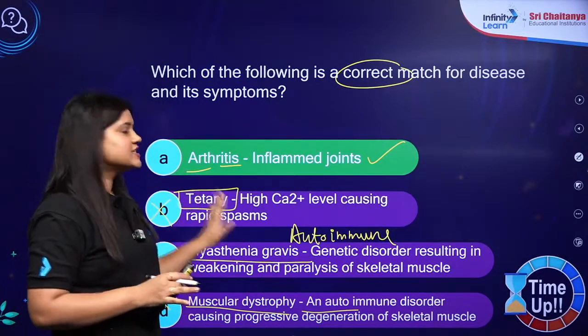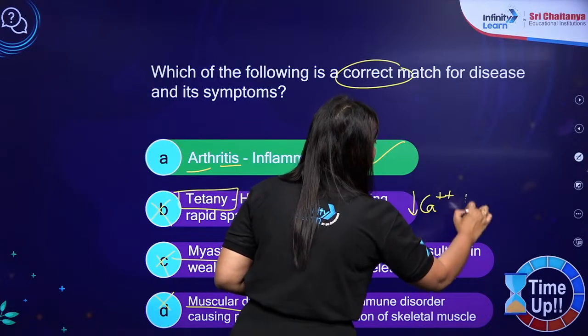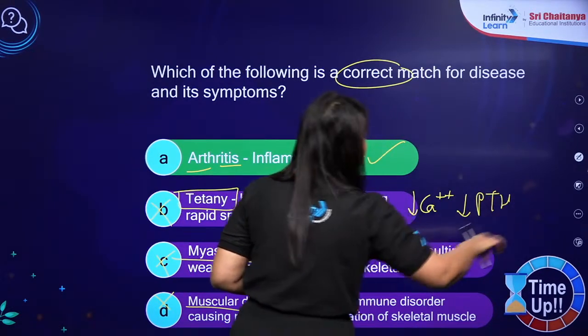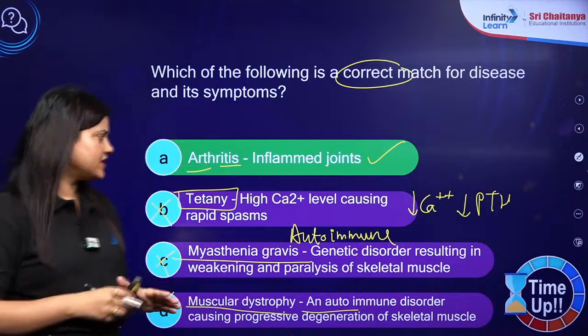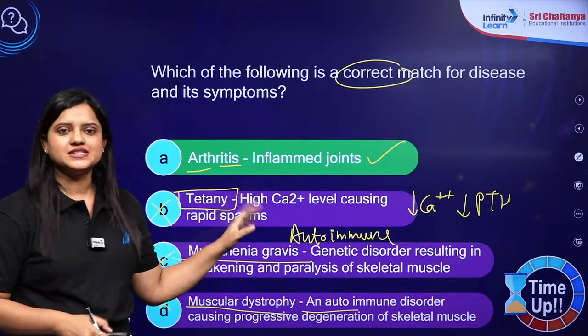Tetany is because of low calcium ions, right? Not because of low parathyroid hormone. So I hope now it is evident that it is wrong. Okay, so correct answer for this question is A.